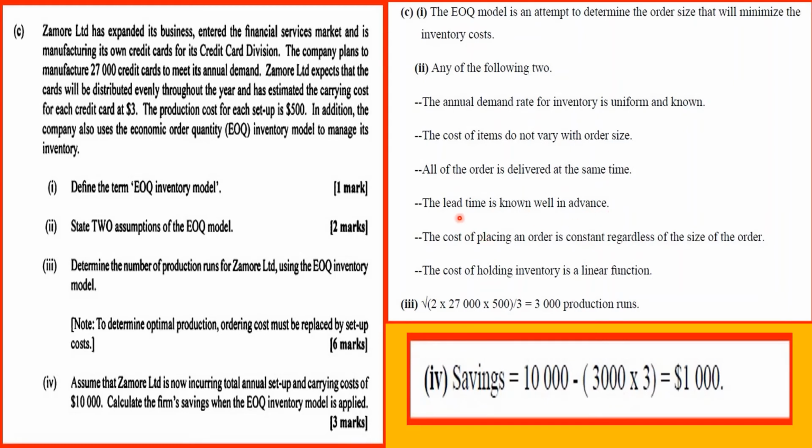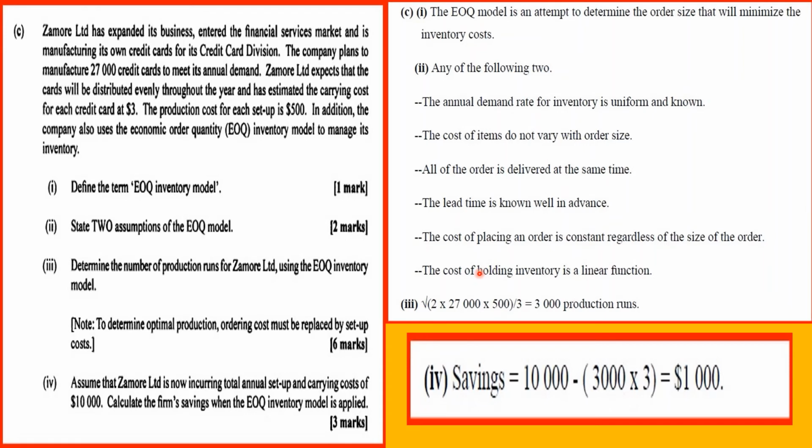By lead time, we mean the time between ordering and when the goods arrive at your premises. The cost of placing an order is constant regardless of the size of the order, and the cost of holding inventory is a linear function. Okay, so any two of those would have